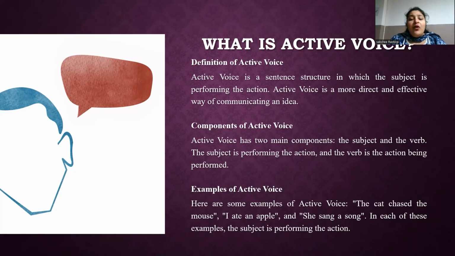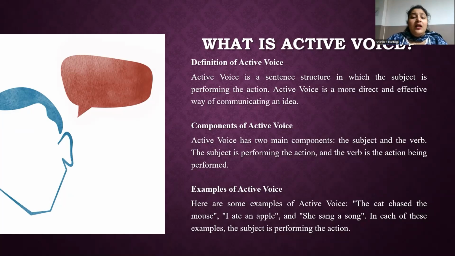So, what are the components of the active voice? The components of active voice are: subject, the noun or pronoun that performs the action; verb, the action word that indicates what the subject is doing; and object, the noun or pronoun that receives the action. What is agent? The entity that performs the action. It is the same as the subject. In active voice, the subject, which means the agent, performs the action described by the verb, and the object receives the action.